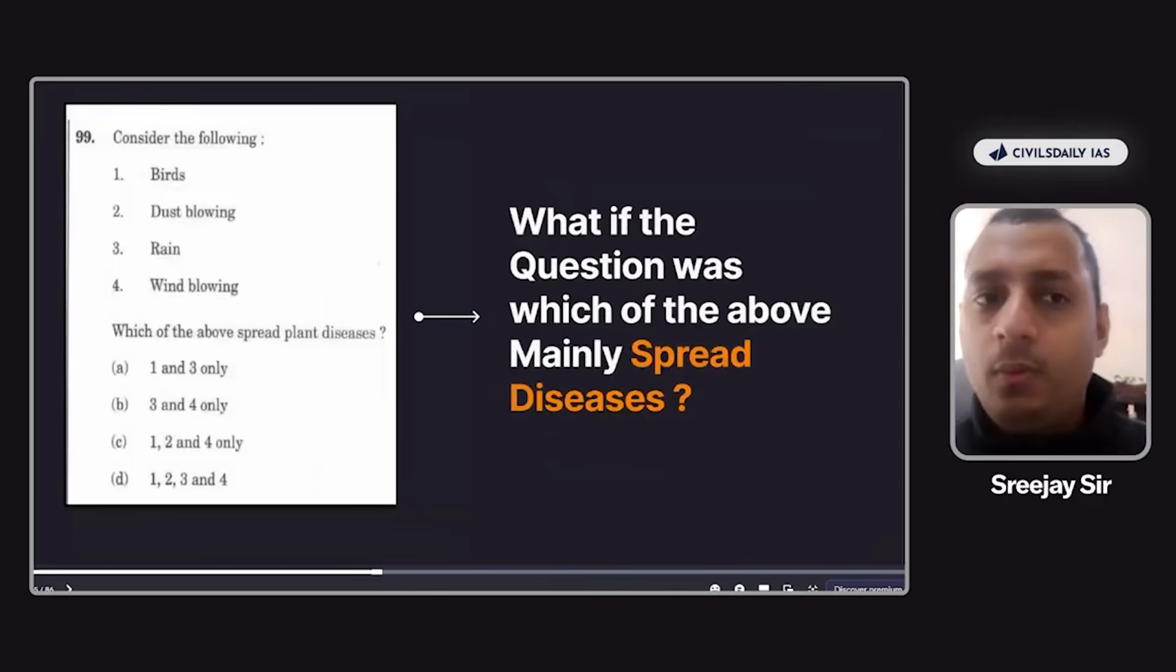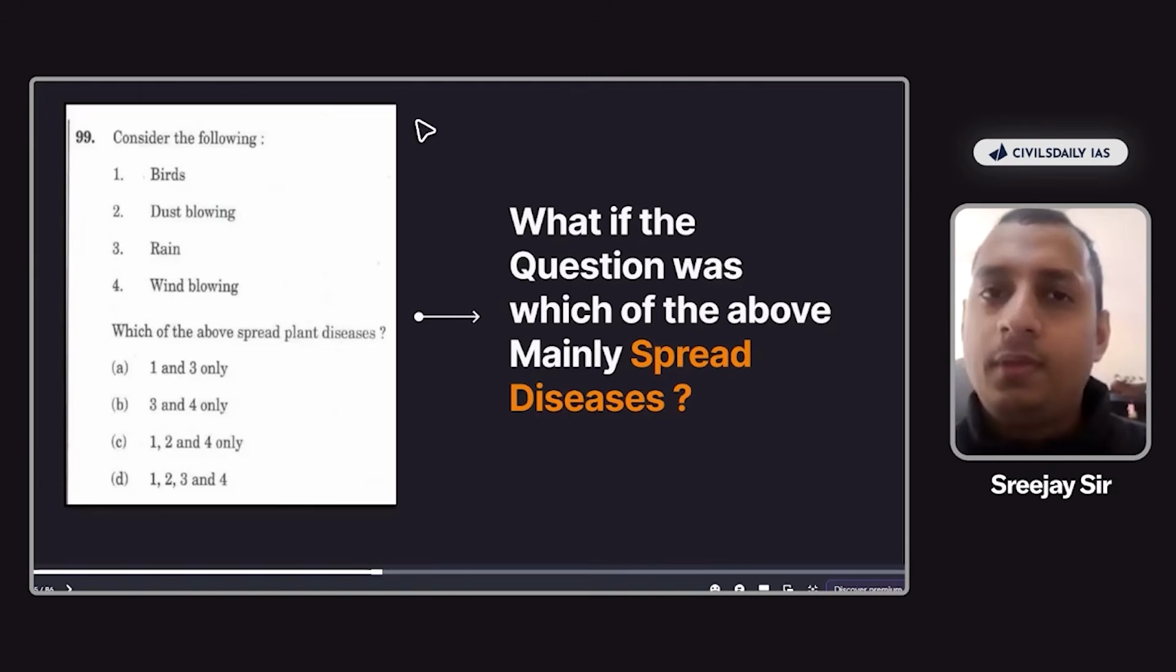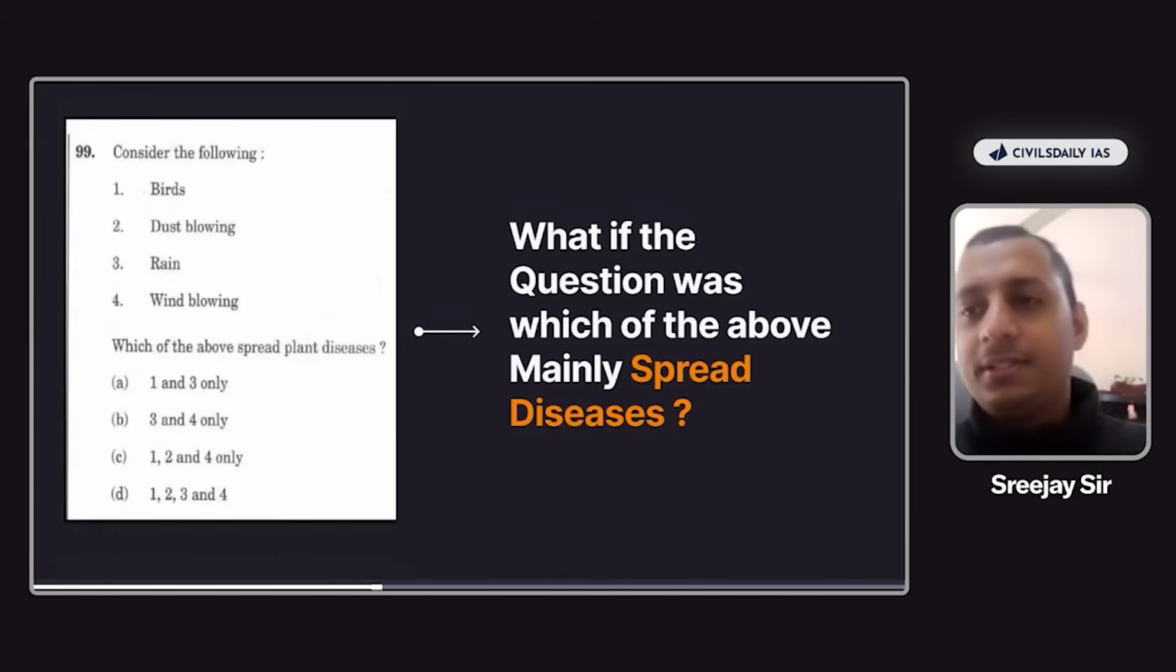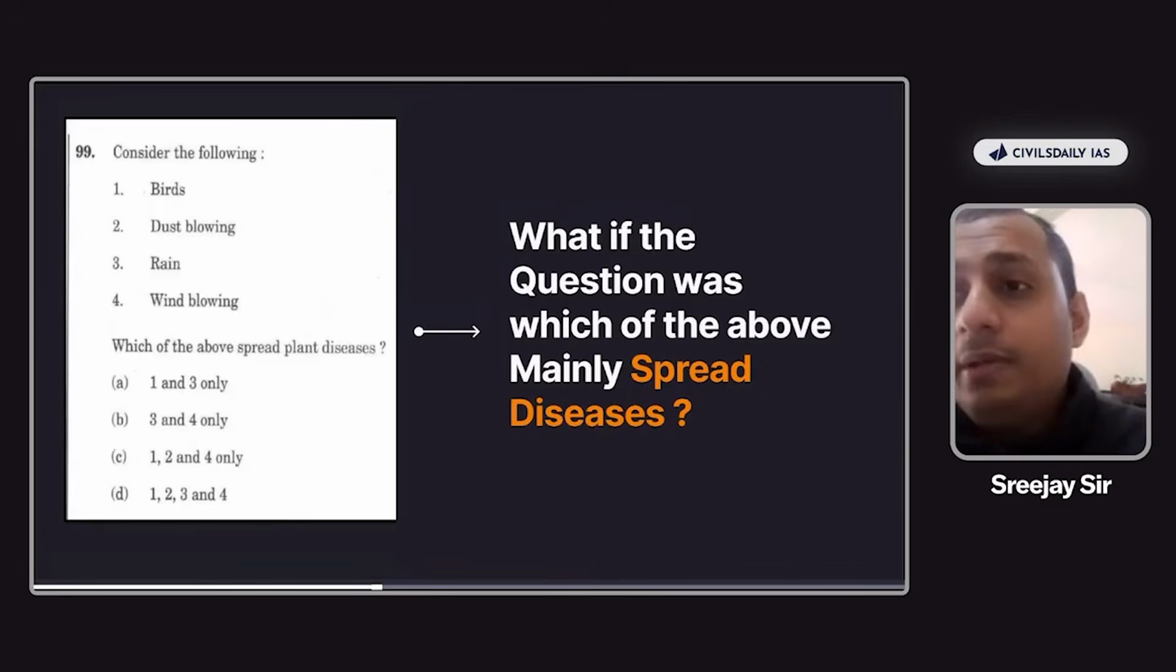Now, let me ask you, what if the stem had said, which of the above mainly spread diseases? Then what would have been the answer? Which of the above mainly spread diseases? Now, then it will become very confusing, right? Because you cannot say that birds don't mainly spread plant diseases. Dust blowing. Now, in my opinion, then birds may not come.